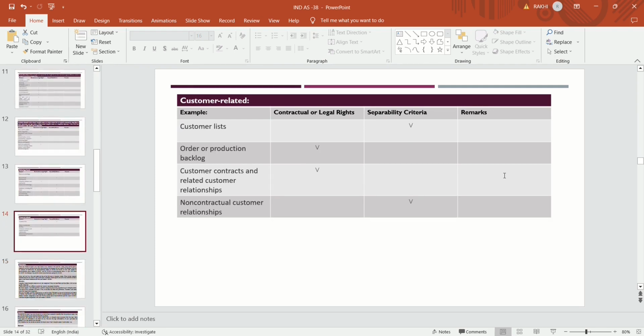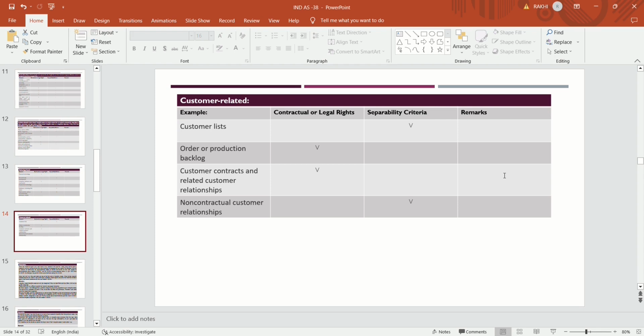Then customer related identifiable intangible assets. The examples of customer related identifiable assets are like customer lists, which are acquired on separability criteria. Then order or production backlog on the basis of contractual or legal rights.